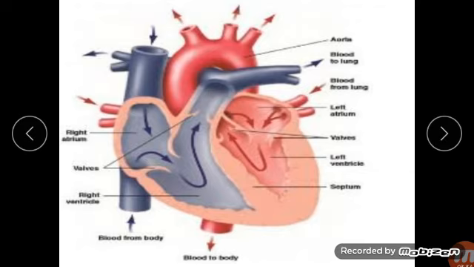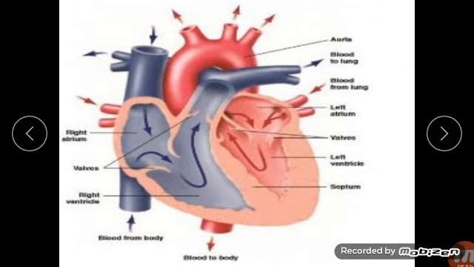So this is the diagram of our heart, and you can see the left ventricle, left atrium, right atrium and right ventricle, the four chambers of the heart.